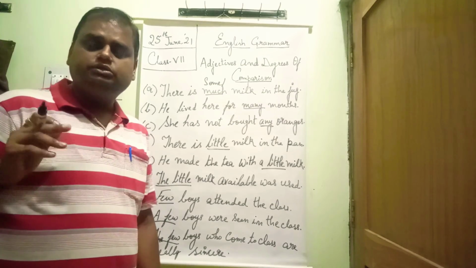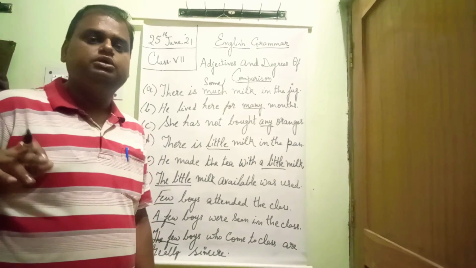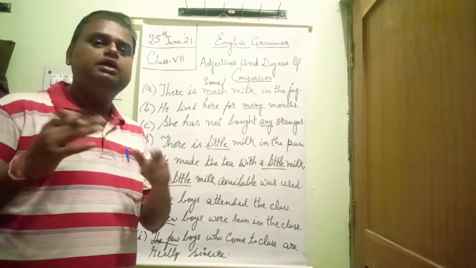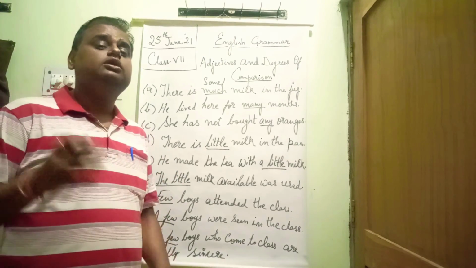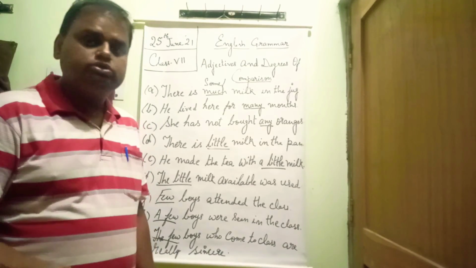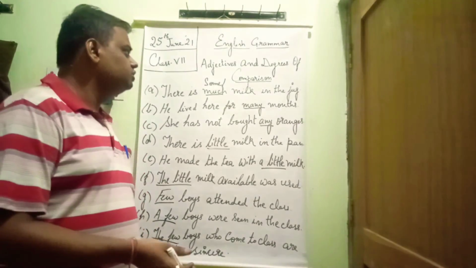But if I say my brother is elder to me, here we will not use older, because my brother and I are closely related to one another. So where there is a close relation, we use elder and eldest. Where there is not a close relation, we use older and oldest.